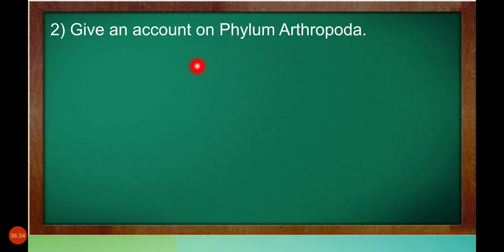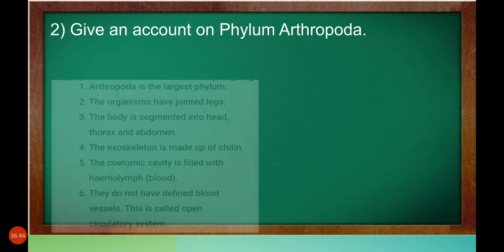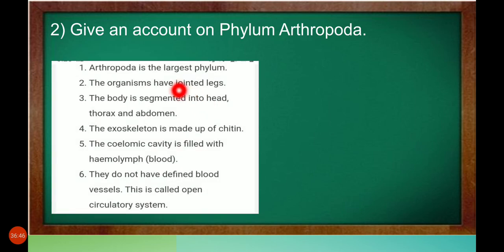Give an account of phylum Arthropoda. Arthropoda example, do you remember? Cockroach. Shall we read? Arthropoda is the largest phylum. First, the organisms have jointed legs. The body is segmented into head, thorax and abdomen. The exoskeleton is made up of chitin. Exo means outside. The outside skeleton is made up of chitin.